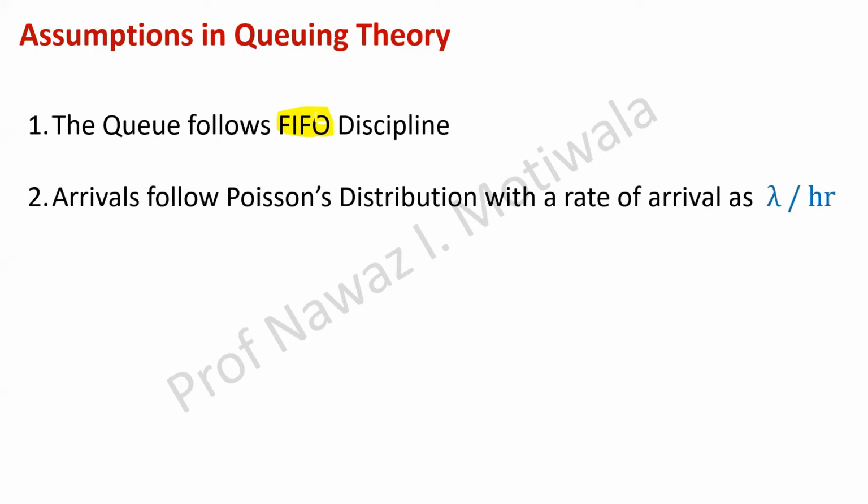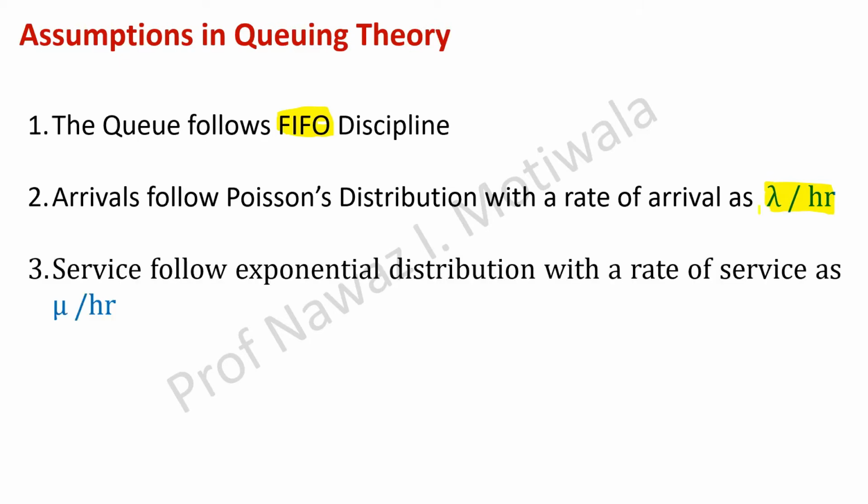Second is arrivals follow a Poisson distribution with a rate of arrival lambda per hour. Most important thing is the units. 10-10 marks के sum आते हैं queuing theory पे, but अगर यहाँ गड़बड़ कर दिए इन units, the entire sum will go wrong. You will get 0 marks. The third assumption is again an important one. The service provider क्या follow कर रहा है? Service provider is following exponential distribution. So these two are important things.